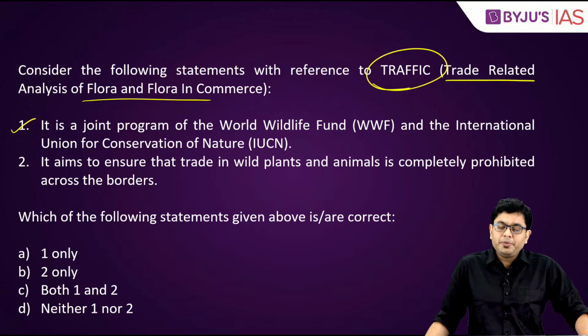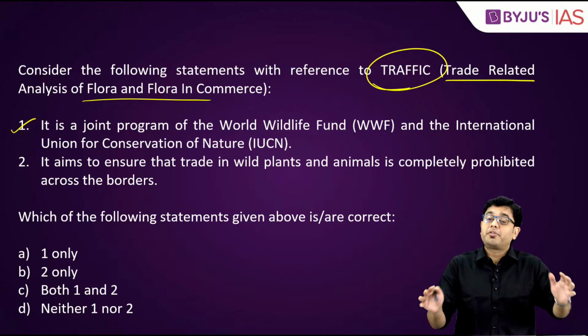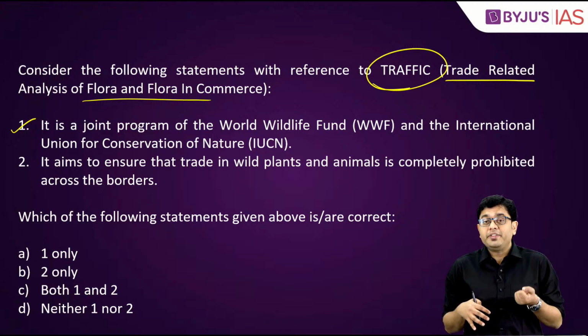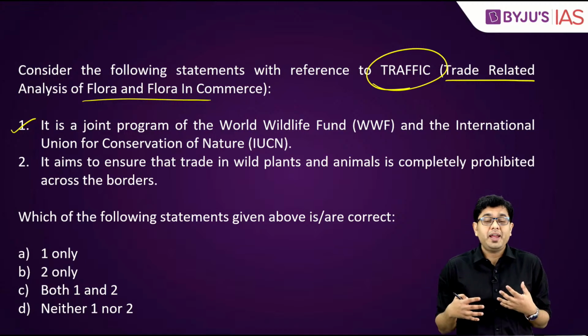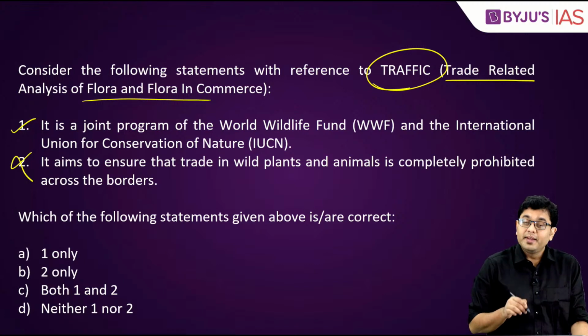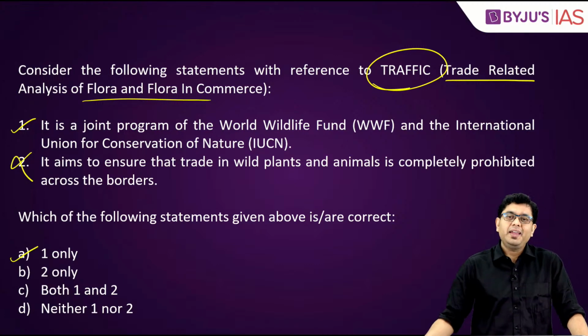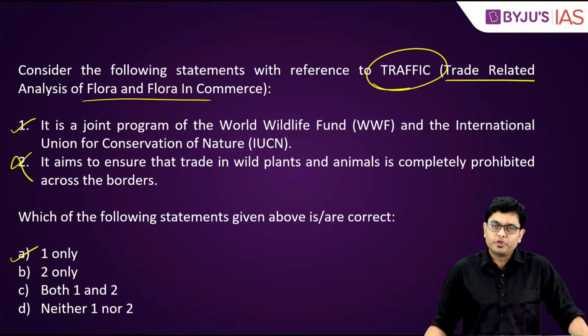Second, it aims to ensure that trade in wild plants and animals is completely prohibited across the borders. Now, while TRAFFIC is always responsible for monitoring the trade, it is not completely prohibited. So this is incorrect. Okay? So here again you have A, that is one only, which is going to be the correct answer.